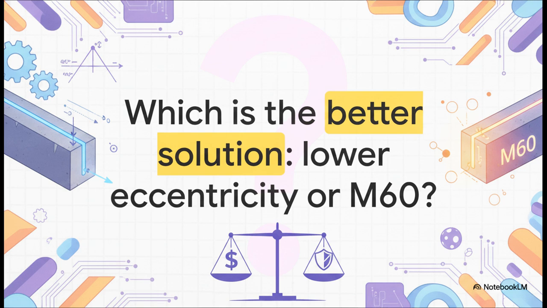And that brings us to the homework from the lecture, leaving us with a final thought for you to solve. To fix our beam's serviceability failure, we could reduce the eccentricity of the pre-stress, or we could increase the concrete grade to M60. Which one will you choose to optimize your next structural design? What exactly is the perfect balance of economics and safety? Let that provoke your thinking as you review these concepts.